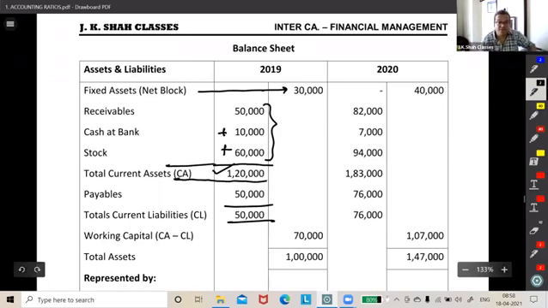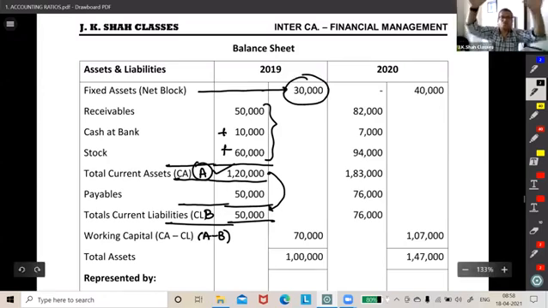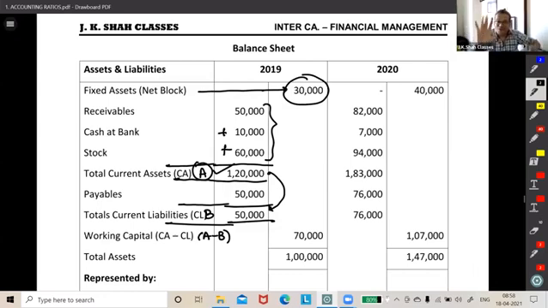I hope you read what I'm saying. This is A. This is B. Working capital is A minus CL. That is what? A minus B. So this 120 minus this 50 gives you 70. Got it? And then fixed asset 30,000. By the time we read all this, we lose our track. No, fixed asset is 50,000. What is the 70,000? Working capital.